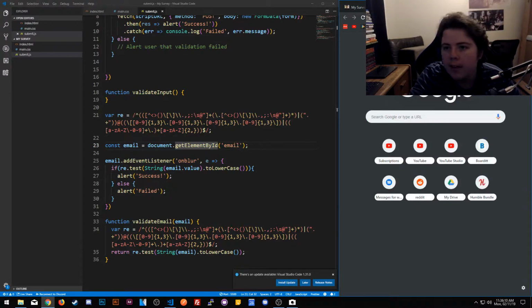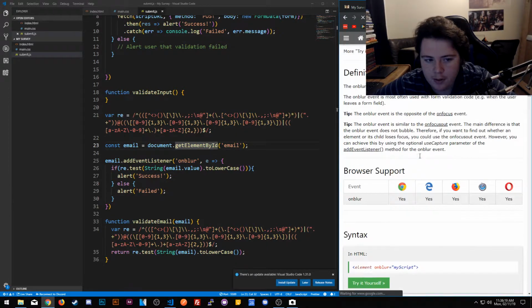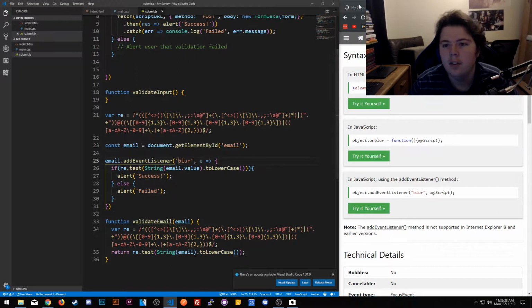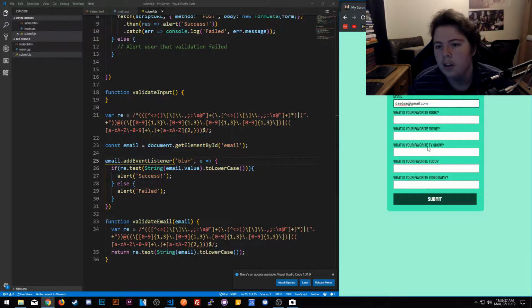On blur. Script, add event listener. On blur, that is on blur. My script, JavaScript, add blur. Okay, fail. Now you add Gmail, that should fail. Github.com, success. Okay, that's what we want.